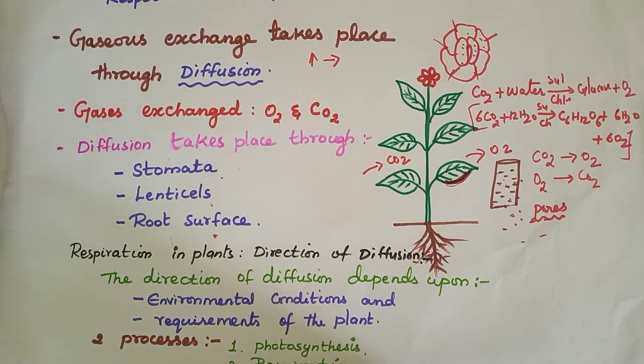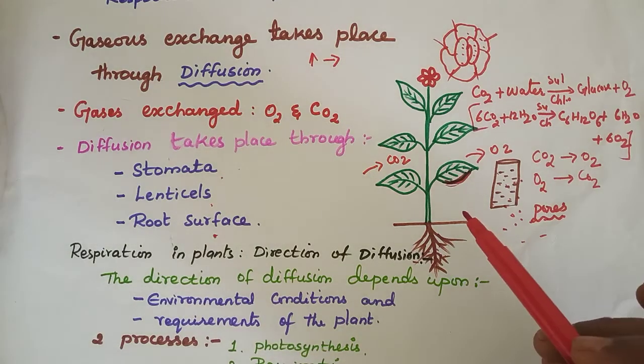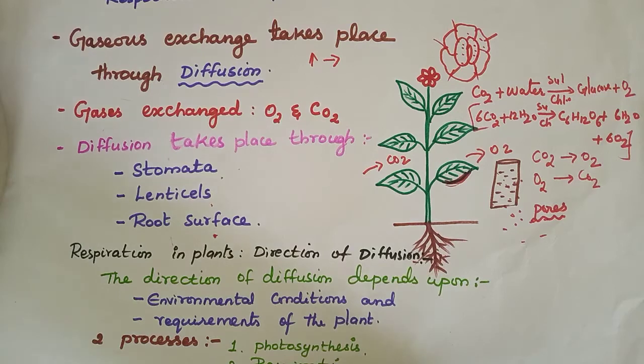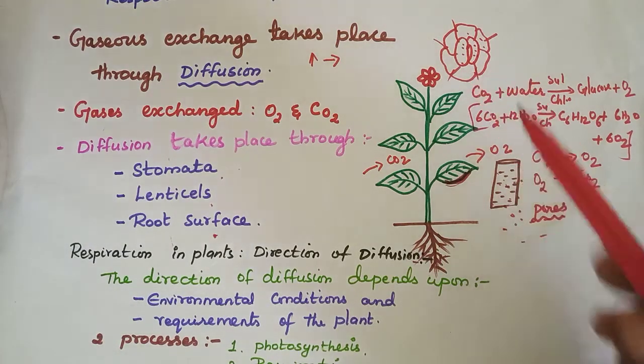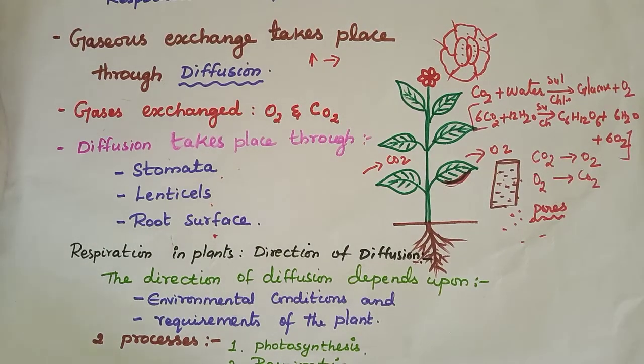However, we have three main parts involved in the respiration. Yes or no? Yes. But most of the exchange takes place in the stomata. Now let us see how the direction of diffusion takes place. The direction of diffusion depends upon two main things, that is, environmental conditions and requirements of the plants.